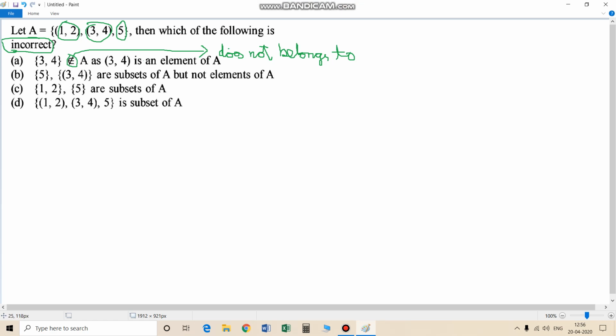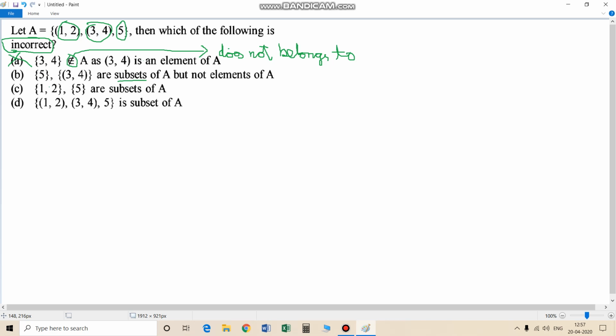Then option A is correct, but then the answer can't be option A. Let's see option B. It states 5 and 3, 4 are subsets of A but not elements of A. What is a subset? A set which has elements which belong to A. Yes, this is a subset of A, but this is not an element of A because it's a different set.